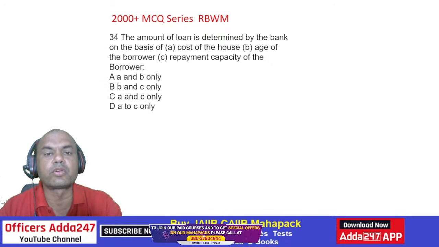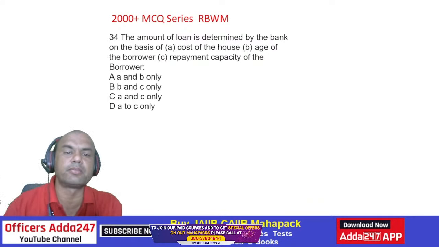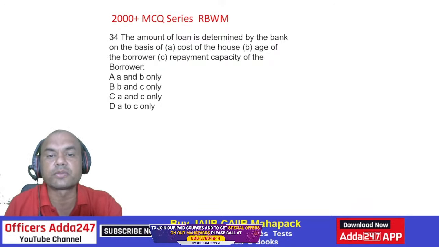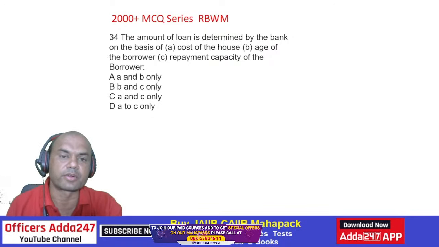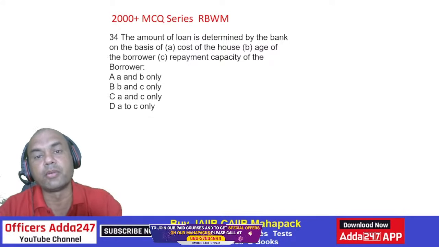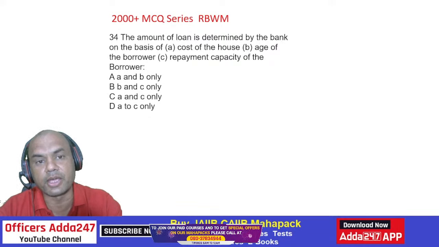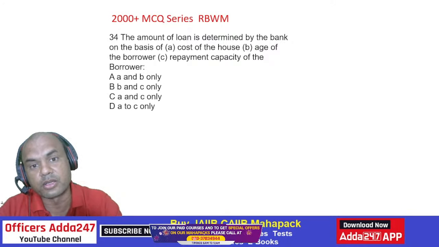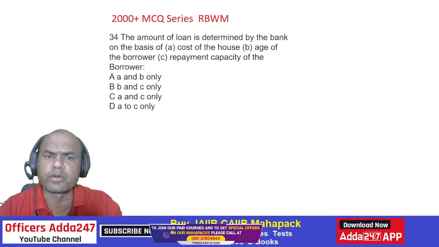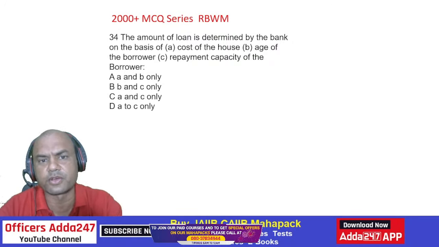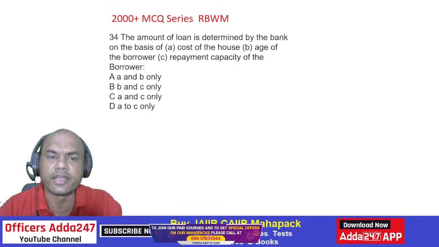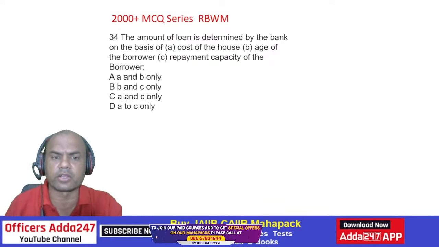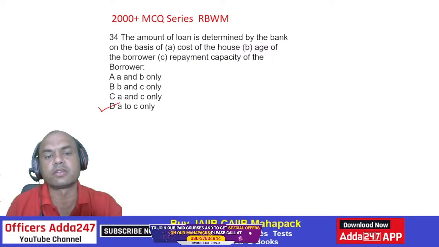The total amount of loan is determined by the bank on the basis of cost of the house, age of the borrower, repayment capacity of the borrower. So, the amount of loan is determined by the bank on the basis of cost of the house, age of the borrower, repayment capacity of the borrower. What is it? Cost of the house is the right thing. Age and repayment capacity, all of them, isn't it? So it is correct, all of them, A to C all. Okay.